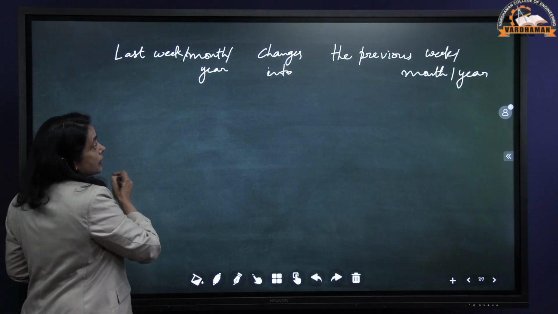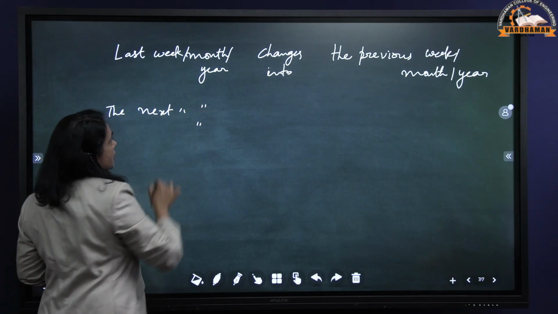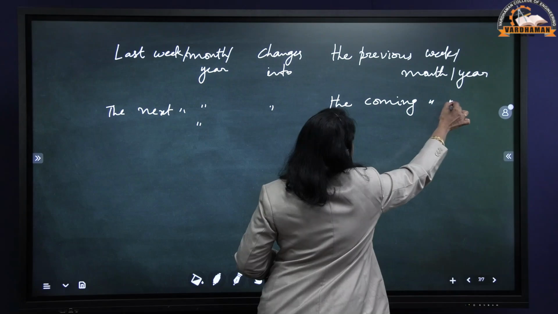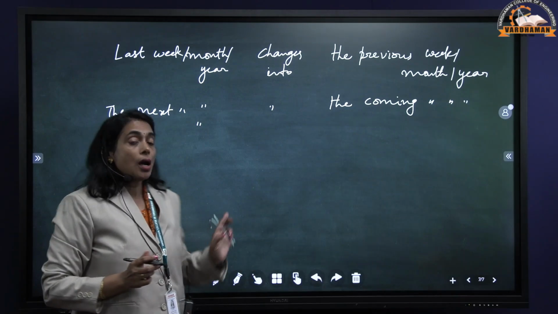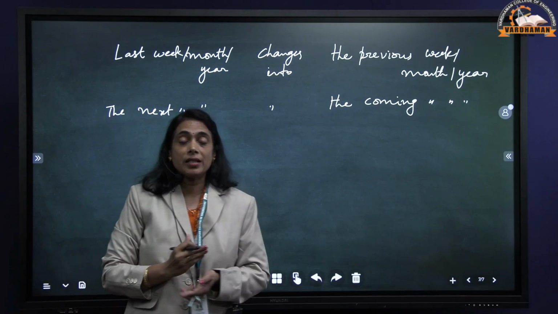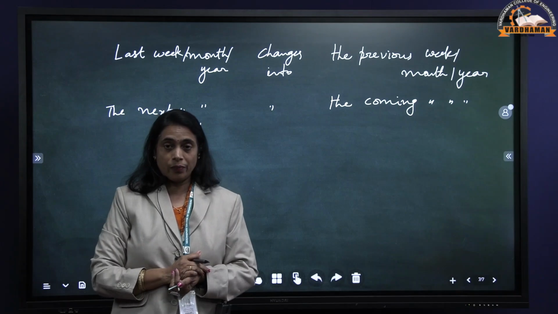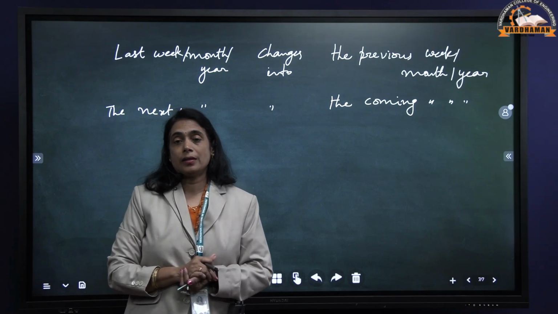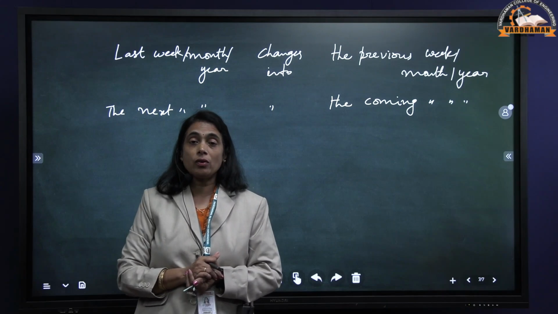And the next one is next week, next month and next year changes into the coming week, month or year. Now let us see how to change different types of sentences from direct speech to indirect speech. According to the function, there are 4 types of sentences.